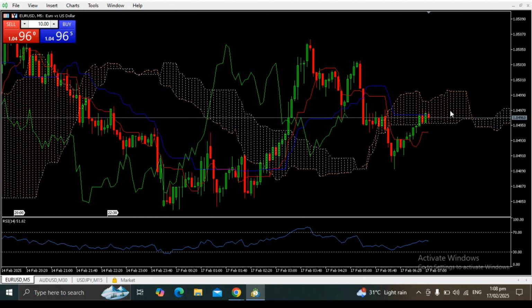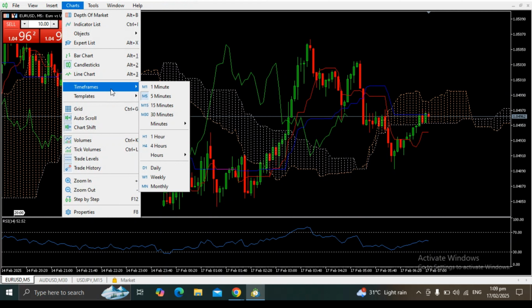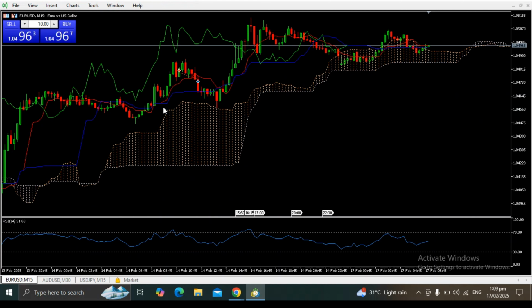and if we look into the, say, 15, so in a 15-minute, there is not much bullish that we can see, as the price movement is rather in consolidation mode.